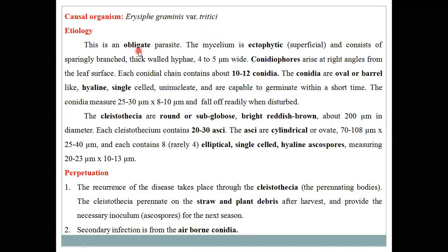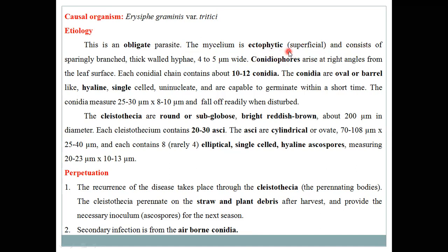Then the etiological part. I already told you this parasite is an obligate parasite, and it produces these symptoms on the infected leaf or other parts of the wheat plant. The pathogen develops whitish superficial mats on the surface of the leaf or other parts of the plant, meaning the mycelium is ectophytic, or of the ectophytic type.